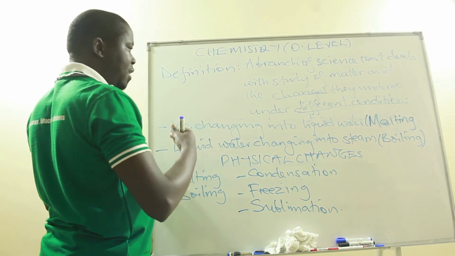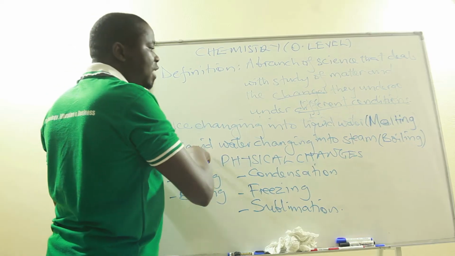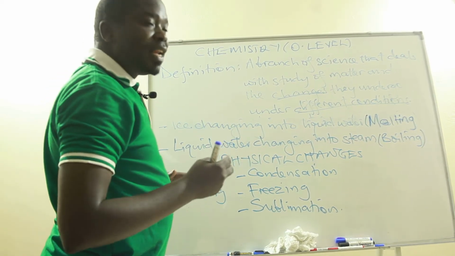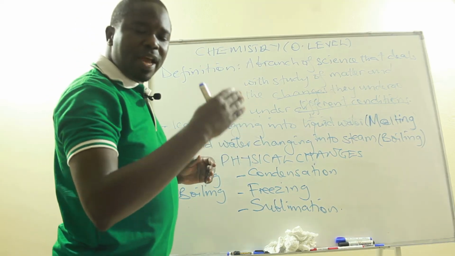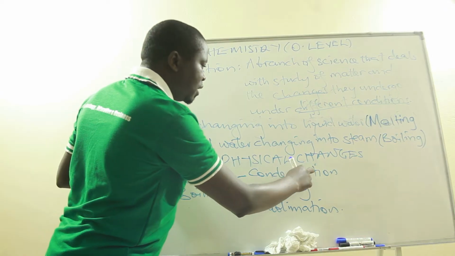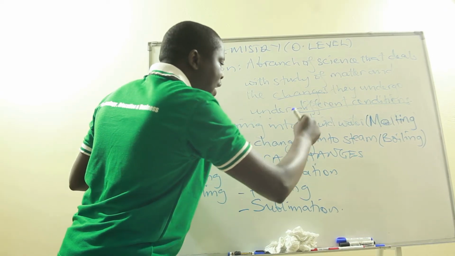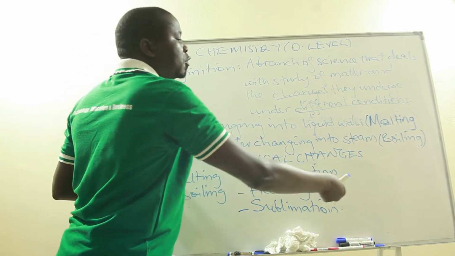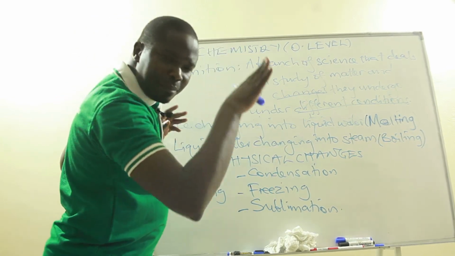In the process of a liquid changing into steam, in boiling, you are also supposed to apply heat. The heat itself is what we call a condition for this change. If you look at condensation, condensation involves a gas changing back into a liquid. So in this case, you are supposed to remove heat, or you lower the temperature.